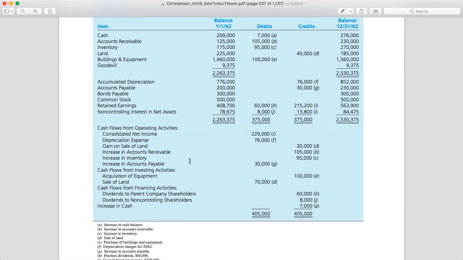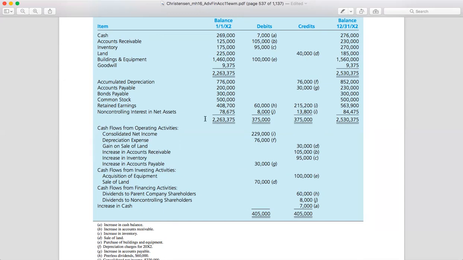So this is the one that we're going to put in the cash flow statement. Next one is building and equipment. Building and equipment, we're going to put it in investing activities, right? So when the company wants to acquire equipment, it is around $100,000.